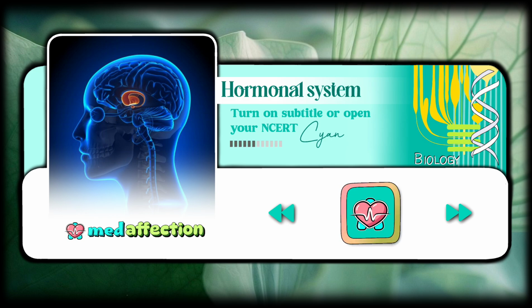The parathyroid glands secrete parathyroid hormone PTH, which increases the blood Ca2+ levels and plays a major role in calcium homeostasis. The thymus gland secretes thymosins, which play a major role in the differentiation of T lymphocytes, which provide cell-mediated immunity. In addition, thymosins also increase the production of antibodies to provide humoral immunity.